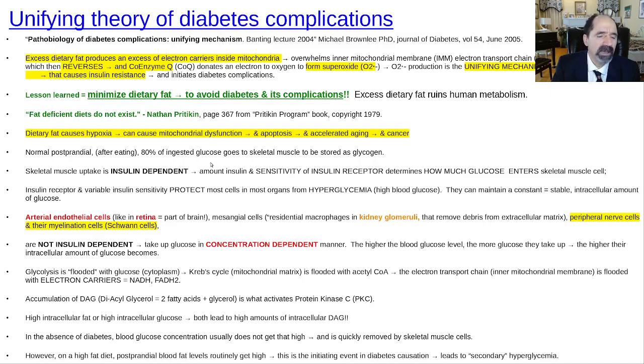Skeletal muscle uptake is insulin dependent. So that's another important point. You have to have insulin present to take glucose into the skeletal muscle. The one exception to that is if you exercise a lot, the exercise sort of overrides the system and also gets the glucose type 4 transporters up to the plasma cell membrane to allow glucose into the cell. But the key point about it is, regardless of what the blood glucose concentration is, the skeletal muscle is only going to take it up at rest if its insulin receptor is sensitive enough to do so.